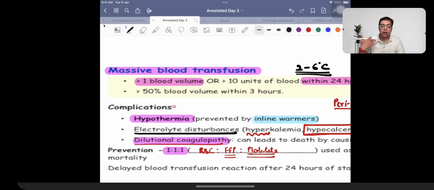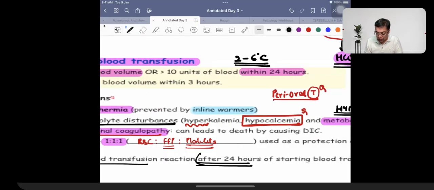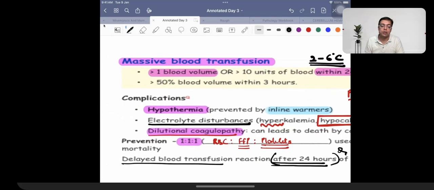Some of the transfusion reactions occur early. For example, fever, mismatched blood transfusion reactions, TACO, TRALI. Some of them are going to be delayed. By definition, delayed blood transfusion reactions are the ones which take place after 24 hours of starting transfusion. 2023's question: a delayed blood transfusion reaction is the one seen after 24 hours of starting blood transfusion. Right? That is what we need to remember. In fact, this was an INI-CET question as well.